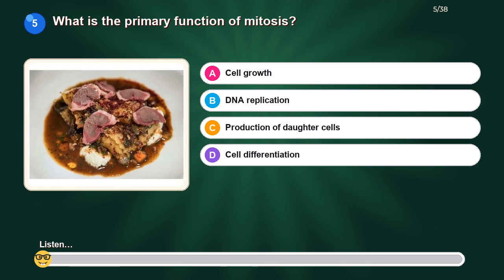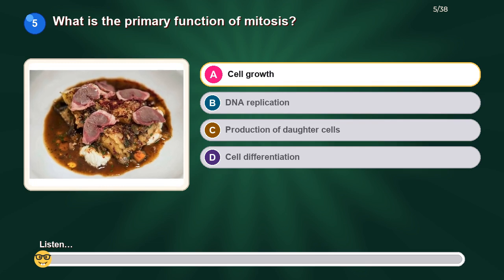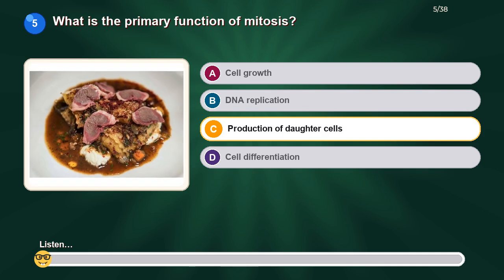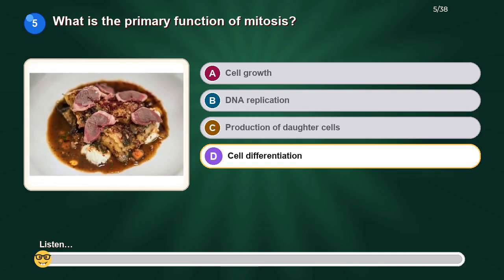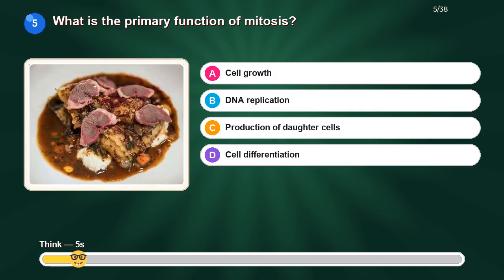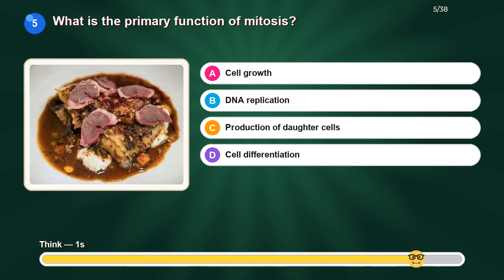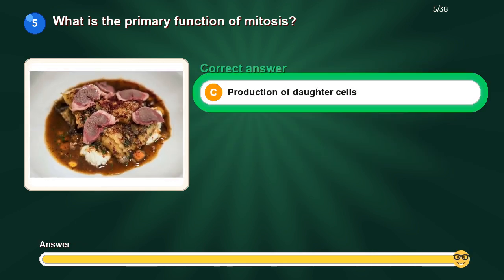What is the primary function of mitosis? Option A, cell growth. Option B, DNA replication. Option C, production of daughter cells. Option D, cell differentiation. The correct answer is production of daughter cells.